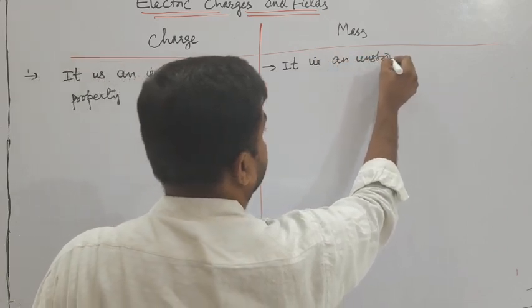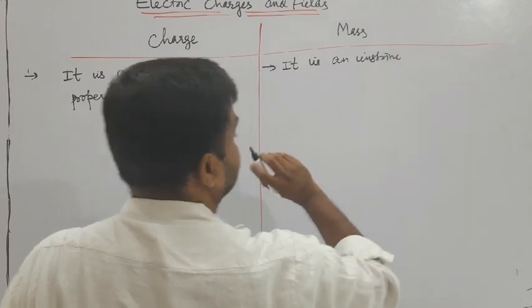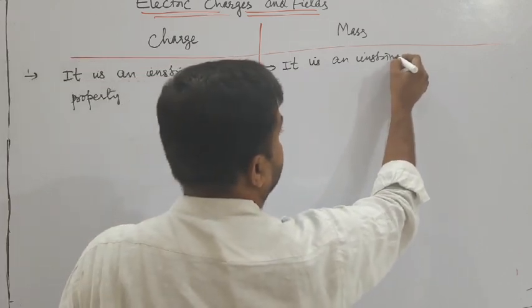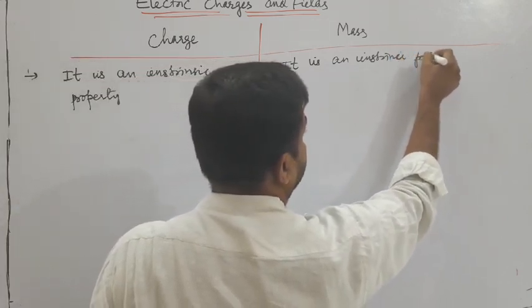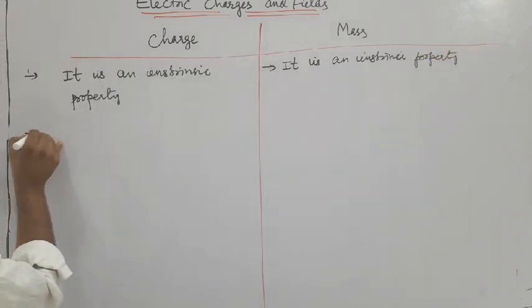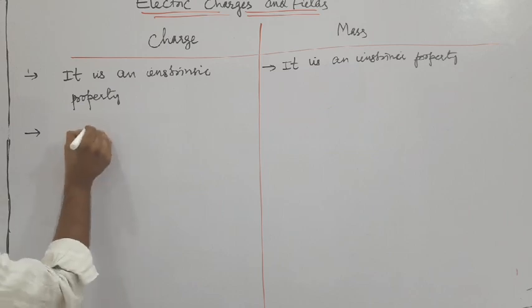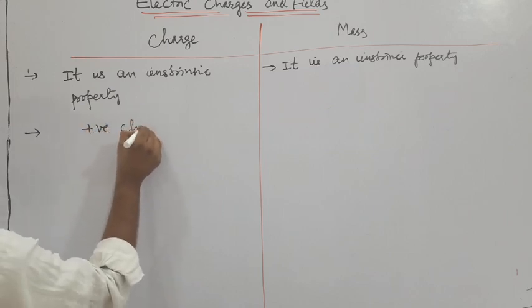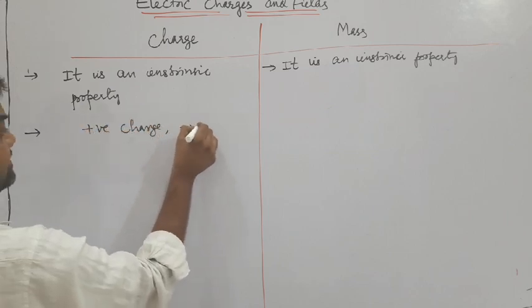Both are intrinsic properties of matter. Okay, but charges are of two types. One is positive charge and second one is negative charge.